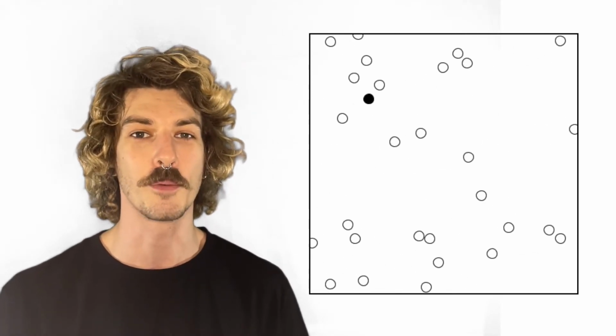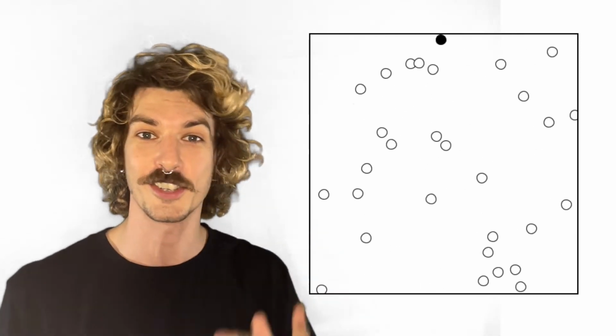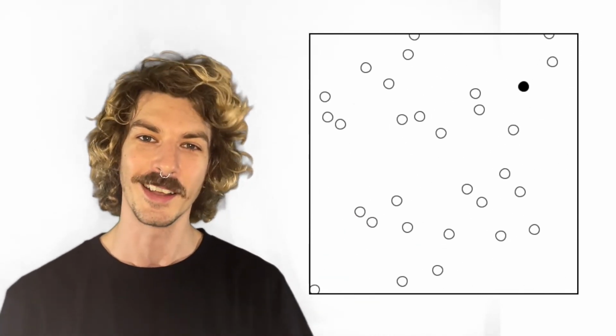Interestingly enough, work on Brownian motion is what won Einstein a Nobel Prize. So congratulations, you are now basically as smart as Albert Einstein.